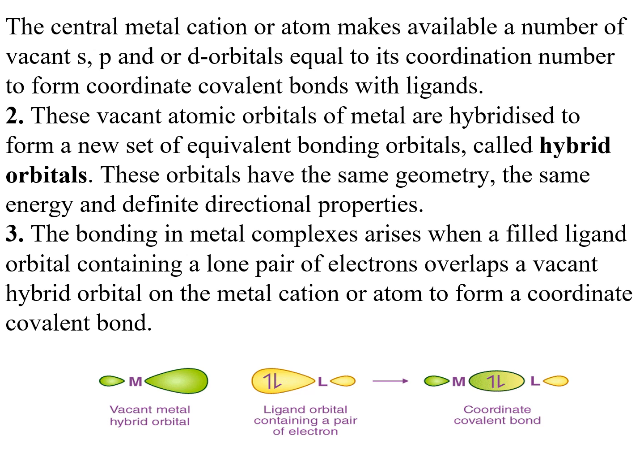In bonding in metal complexes, a filled ligand orbital containing a lone pair of electrons overlaps with the vacant hybrid orbital on the metal cation or atom to form a coordinate covalent bond. So the central metal cation has vacant orbitals that form new hybrid orbitals, and the ligand contains a pair of electrons. These two combine to give the coordinate covalent bond.